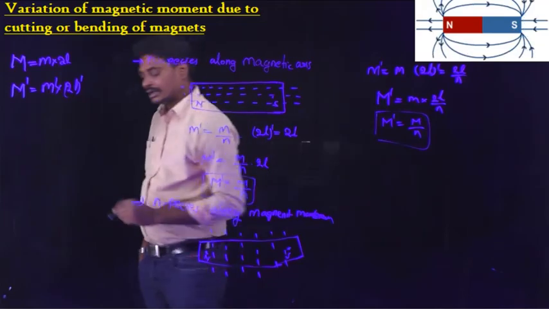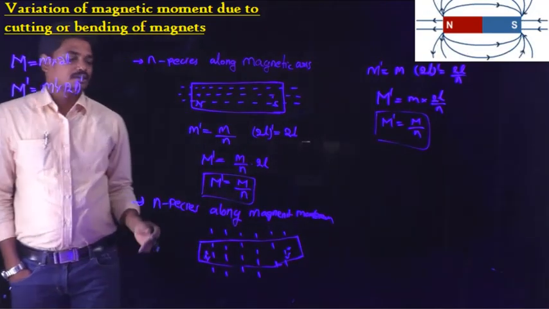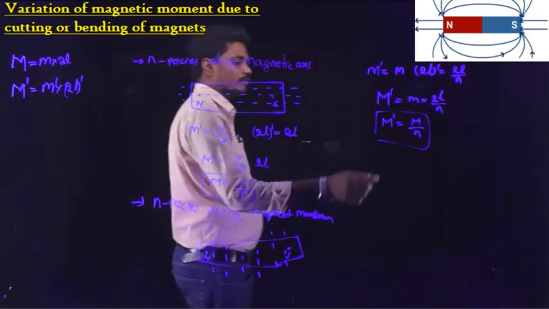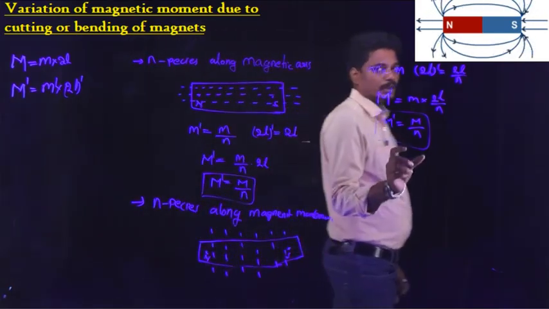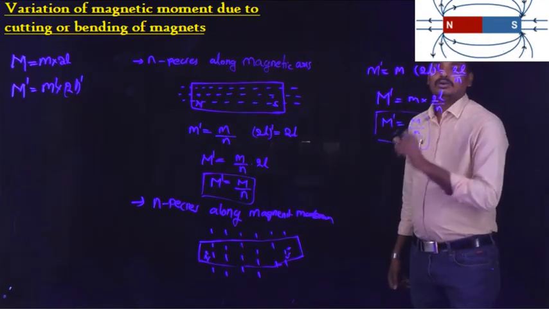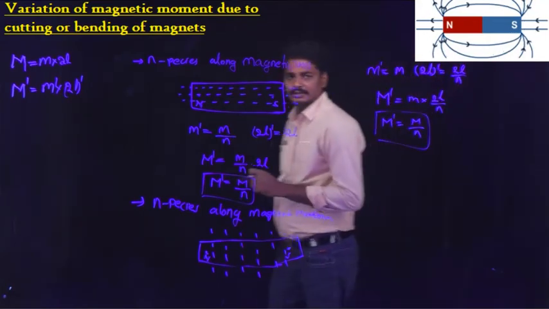Therefore, when we cut the bar magnet into n pieces along the vertical axis, the new magnetic moment for each piece of the magnet is 1 by n times the magnetic moment of the total magnet, right?